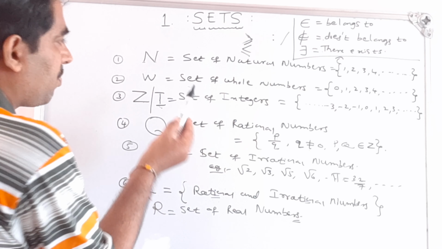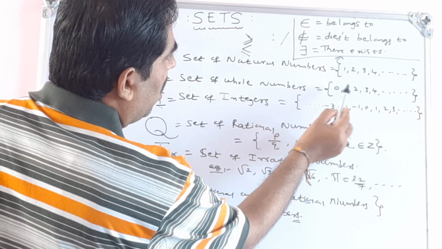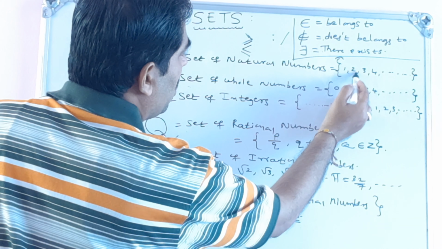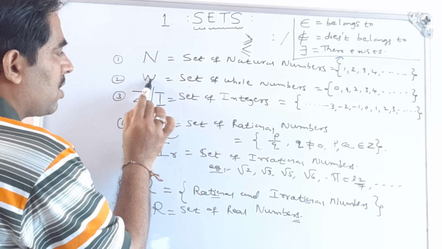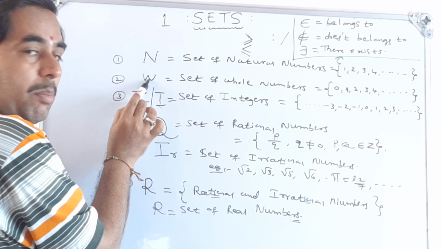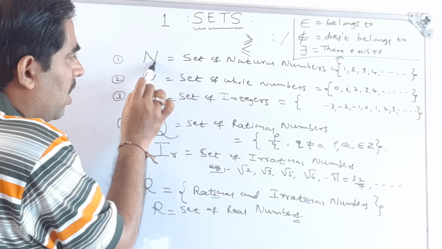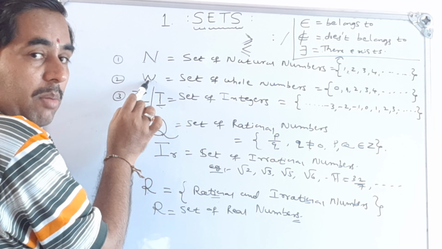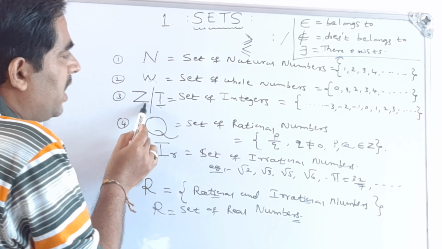Observe this. 1, 2, 3, 4 are natural numbers. Natural numbers lie in whole numbers, or whole numbers contain natural numbers. Then integers, the set of integers.